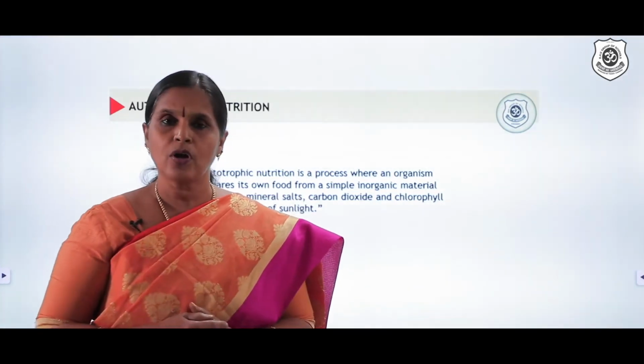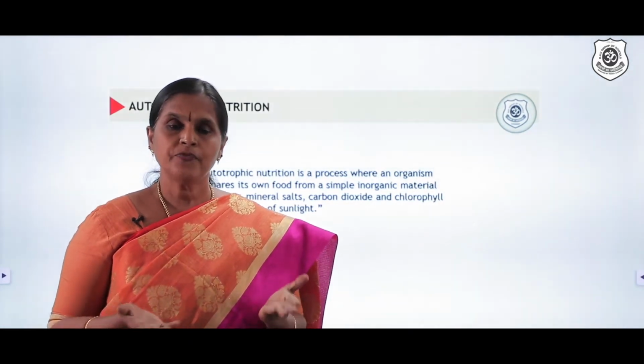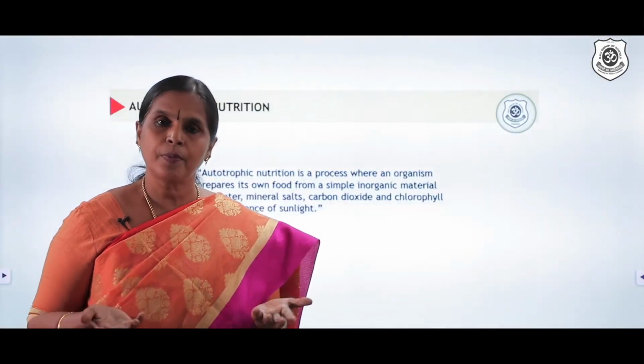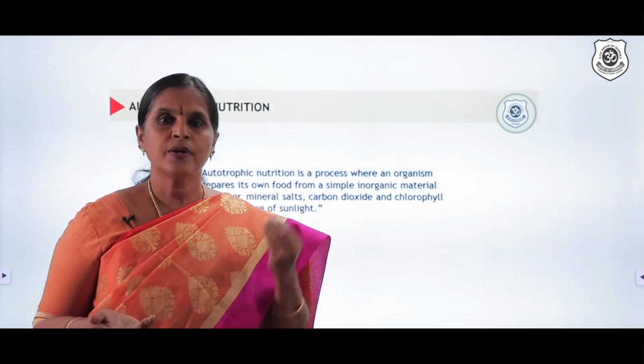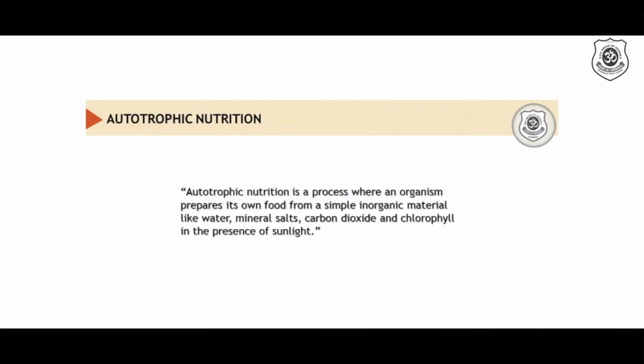Now what is so important about photosynthesis or this particular form of nutrition? What is the exact term we call here? Autotrophic nutrition. What do you mean by autotrophic? If I am just splitting this term into two, auto means self, trophic means nutrition. So any organism which is capable of making its own food from raw materials is called autotrophic nutrition. Autotrophic nutrition is a process where an organism prepares its own food from simple inorganic material like water, mineral salts, carbon dioxide and chlorophyll in the presence of sunlight. So what is autotrophic nutrition?